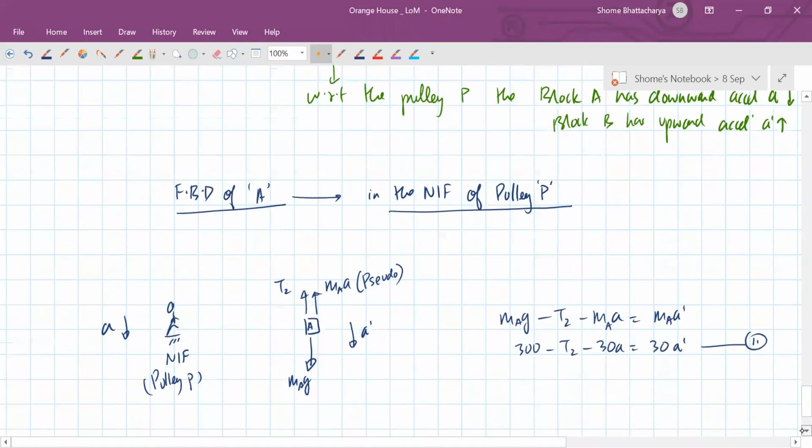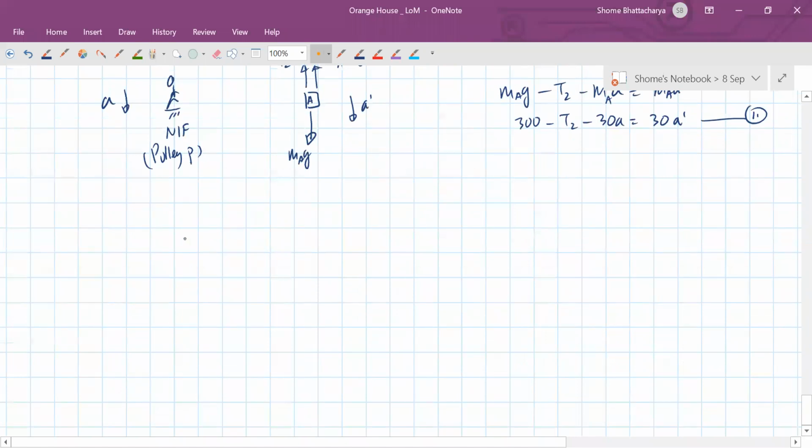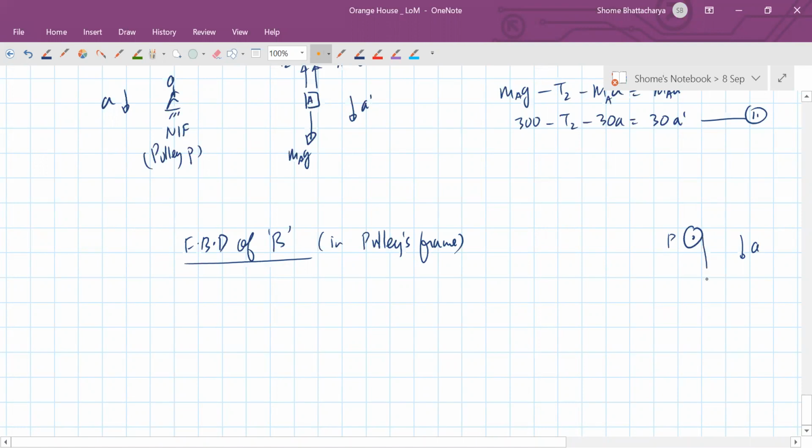Okay. And likewise, the free body diagram of block B, again in the pulley's frame. Okay. So basically, you know, that pulley is coming down at A, and now we assume that as an observer we are on that pulley, so we are coming down with it. Okay, so हमारे रिस्पेक्ट में क्या होगा, ये वाला ब्लॉक नीचे जा रहा है A prime पे और ये वाला ब्लॉक ऊपर जा रहा है A prime. Okay, so this is how this thing is looking.